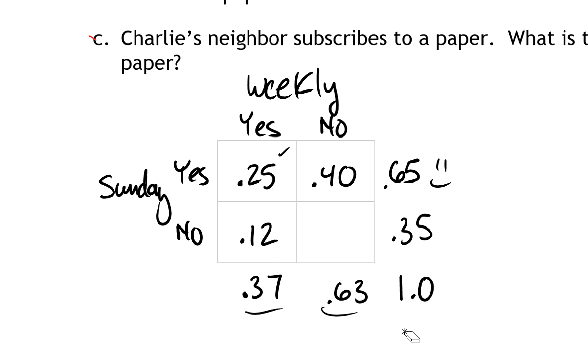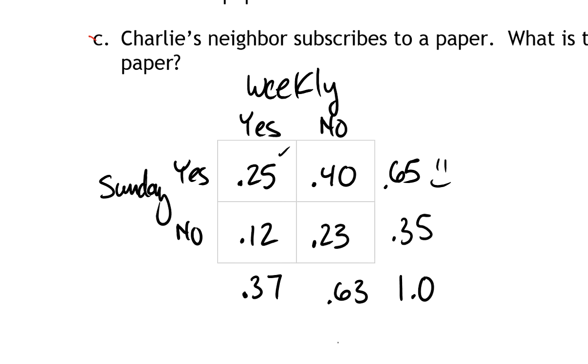Yeah, so 63% of the town do not take the weekly paper. And then there's one final thing, and I can get it both ways. It'll work both ways. I'll notice that the 40% plus some number has to equal 0.63. And that would have to be 23%, I believe, 0.23.